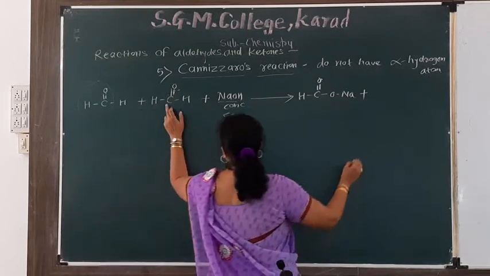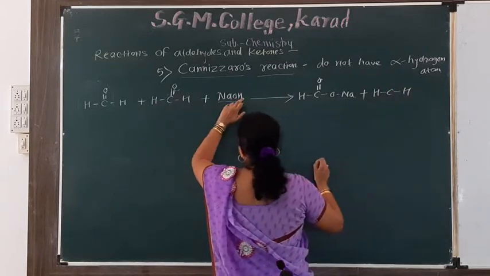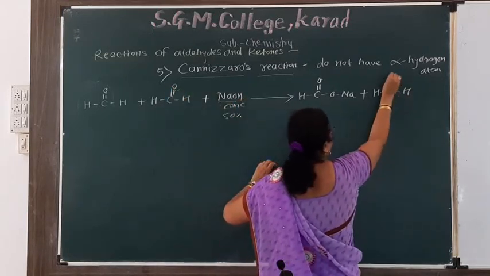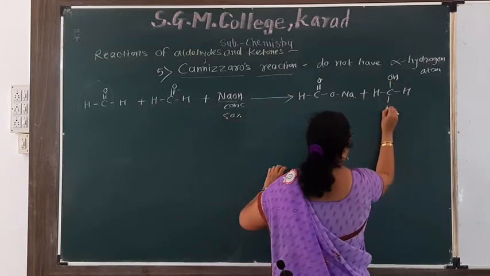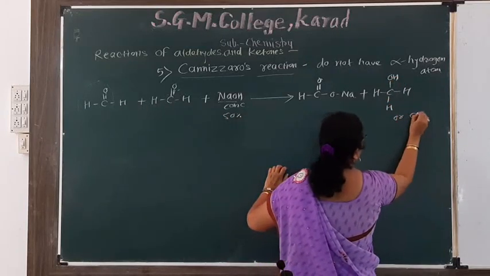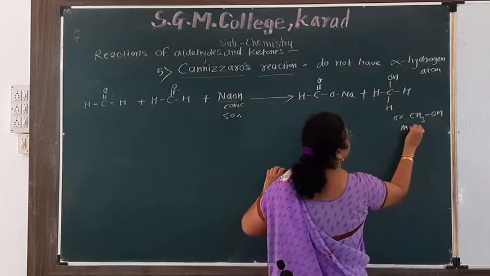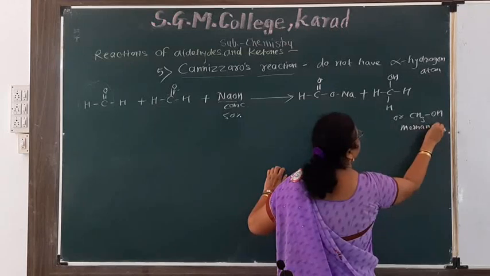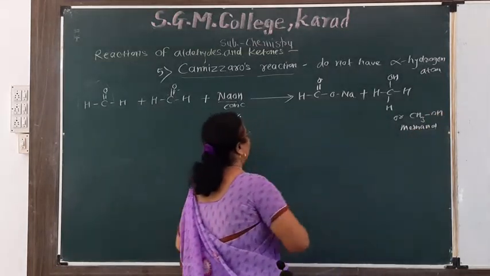Then we get H, C, H, with this H and O giving OH, and another H attached to the carbon atom. This is CH3OH, known as methanol, because this is an alcohol.